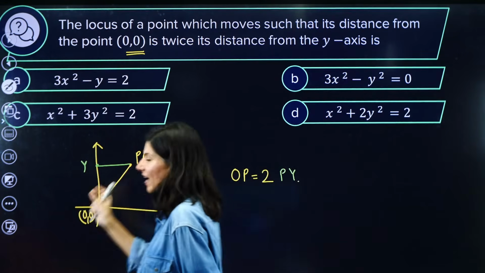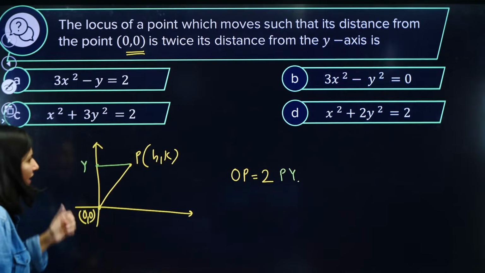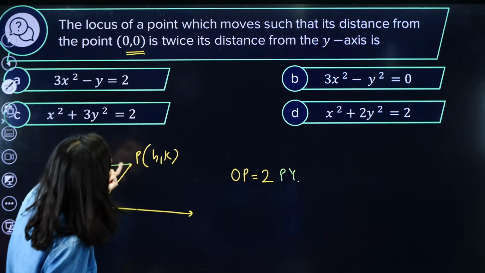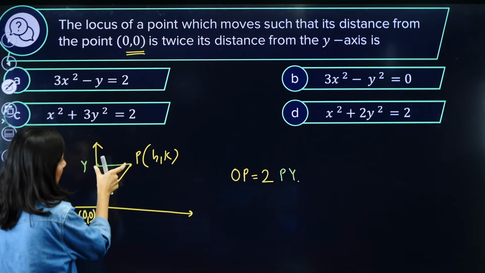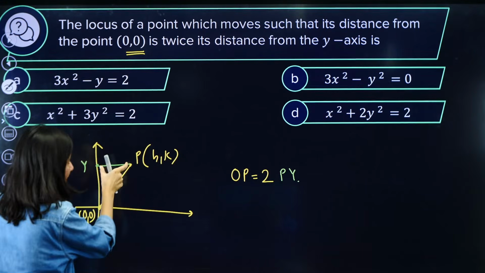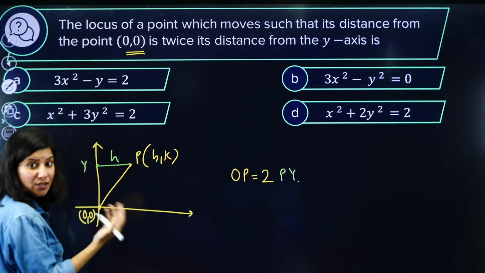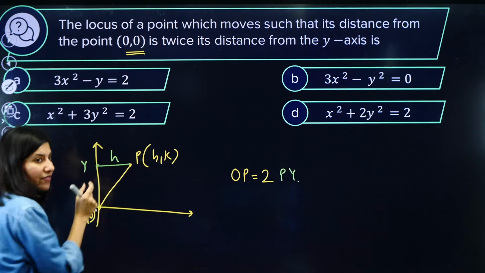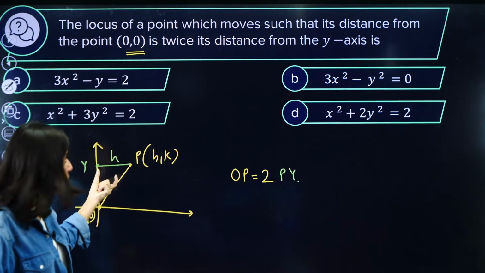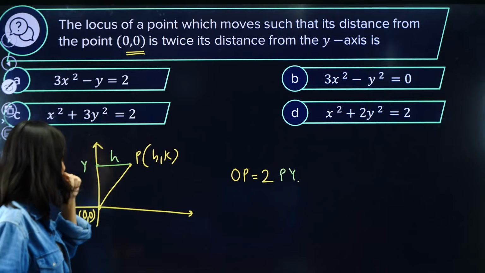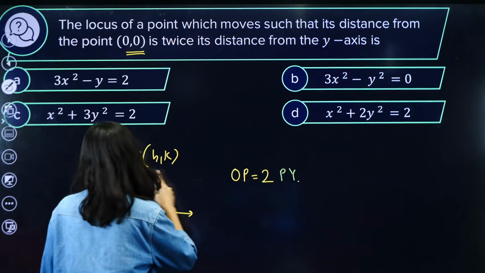Now, PY, how to calculate PY? What is PY? Let us understand. PY is nothing but the horizontal distance. So this is nothing but h only, the x coordinate of this point. Whenever we have to find the horizontal distance, this is your h, right? So OP is equal to 2PY.